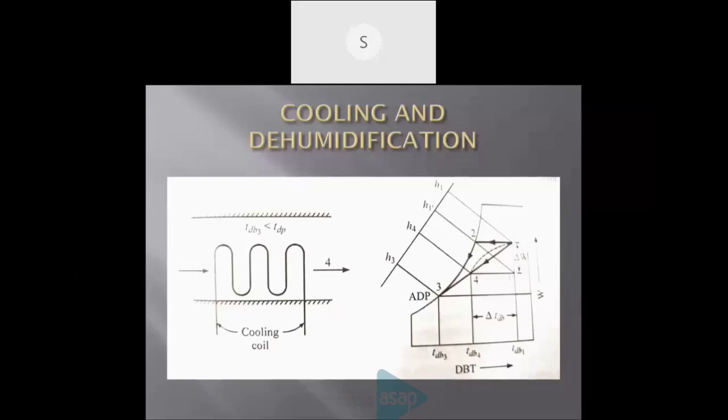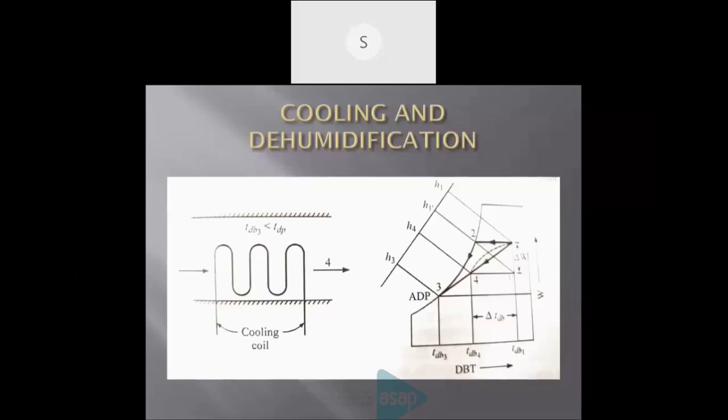Both operations are marked separately. One is decreasing the humidity, delta W, and next is the cooling, decreasing the temperature. Finally, it reaches point 4.